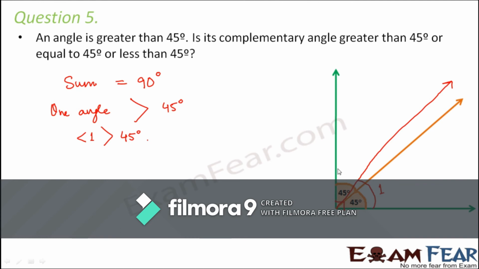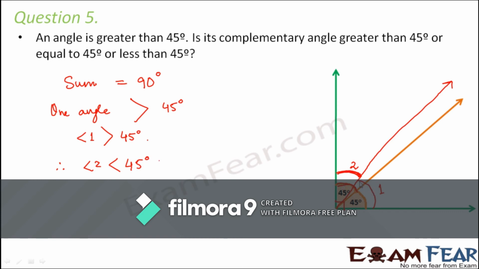Obviously the remaining part, because 1 plus 2 has to be equal to 90 degrees, right? So this part has to be angle 2. So by looking at this part, what can you say? Whether it is less than 45 or more than 45? Because total 45 is this much. So we are considering only this much. So definitely, therefore, angle 2 is less than 45 degrees. Right? It is very evident from this figure.